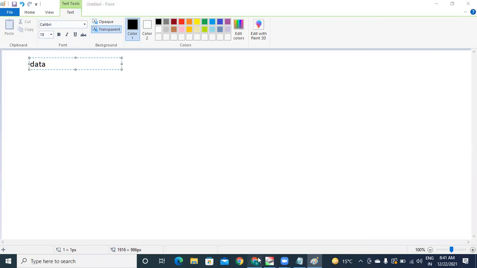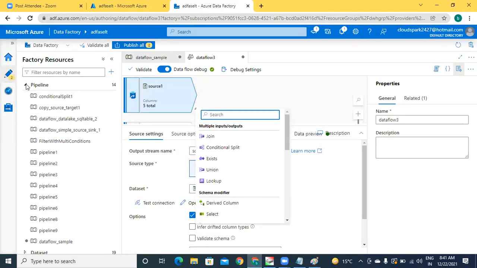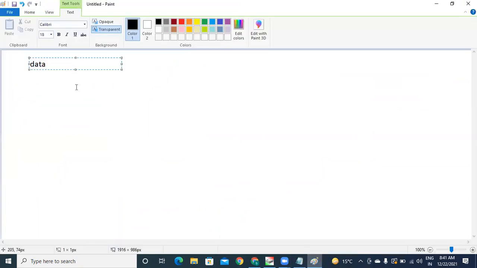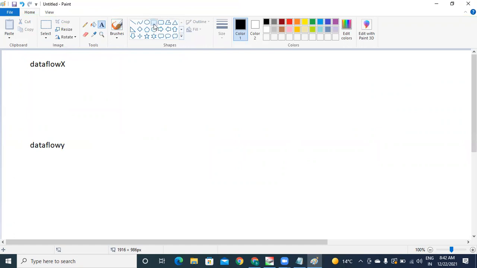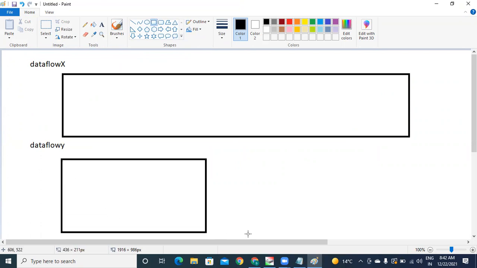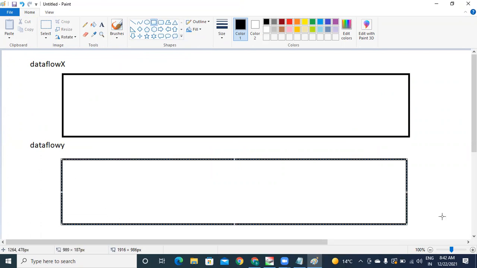Separately create data flows. Go for data flows. Separately create data flows. Let's say data flow X, data flow Y. Treat this as a separate data flow. Treat this one as a separate data flow. Got it?